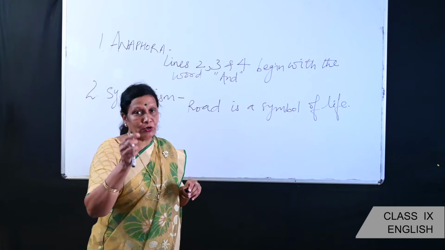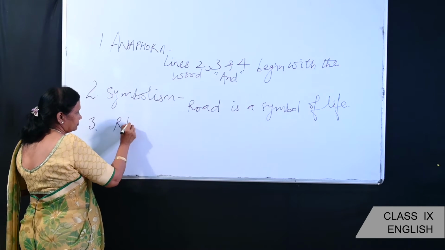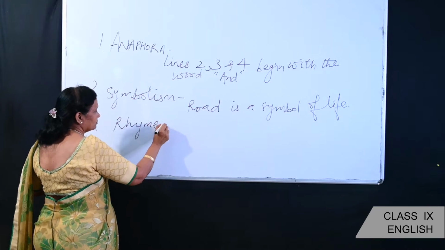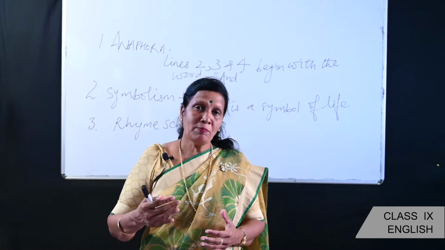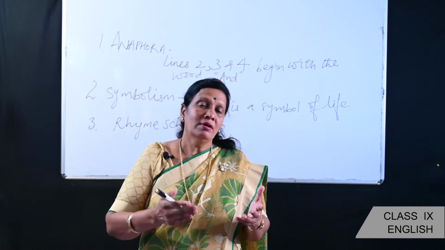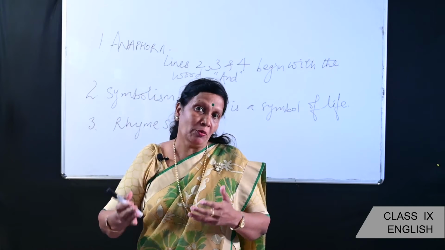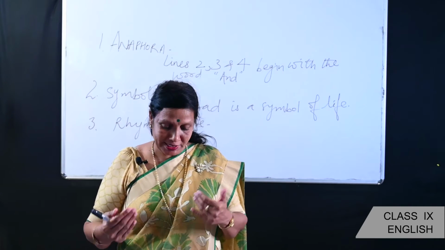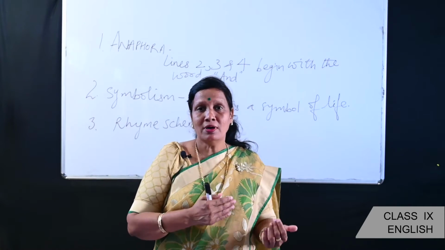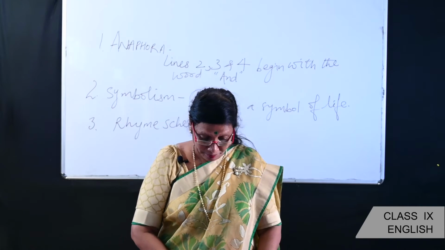And one more thing I wanted to discuss with you is rhyme scheme. So many poets, while writing poems, use a particular rhyme scheme to give a proper rhythm to the poem and make it more interesting. So now let's try to understand what a rhyme scheme is through this poem.